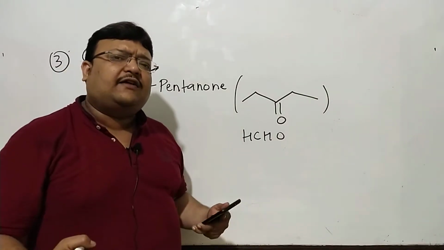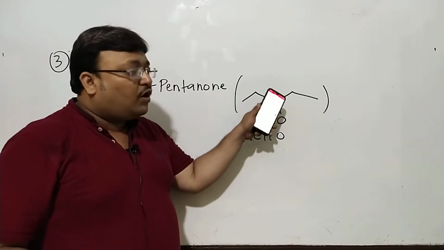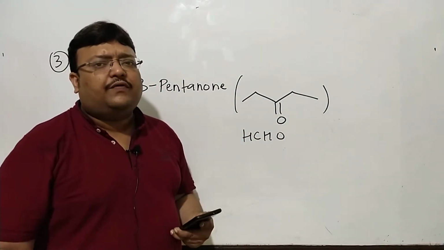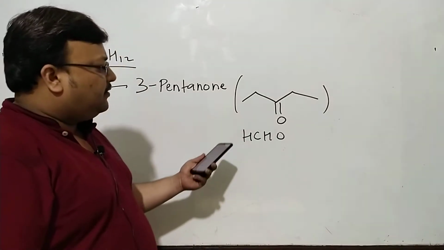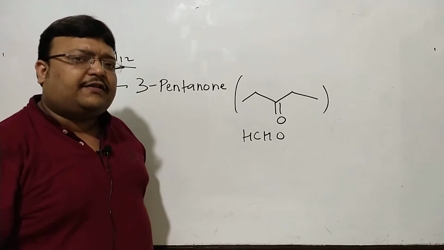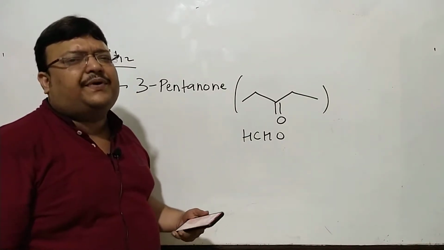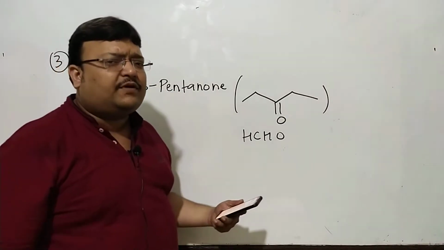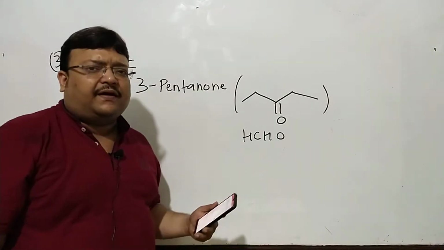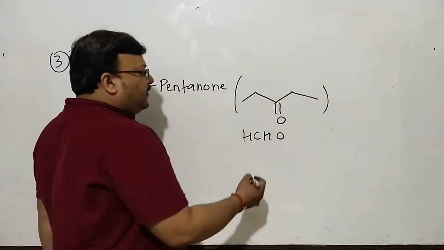You know, this is a natural logical understanding that along with the 5 carbon component you will have a 1 carbon component, and the only 1 carbon carbonyl you know is methanol. So this goes without saying. This may or may not be given in the problem. And eventually I think it's a very simple assumption to make. A smart person will realize that there is 1 carbon missing, and it could be just 1 mole of methanol, formaldehyde.